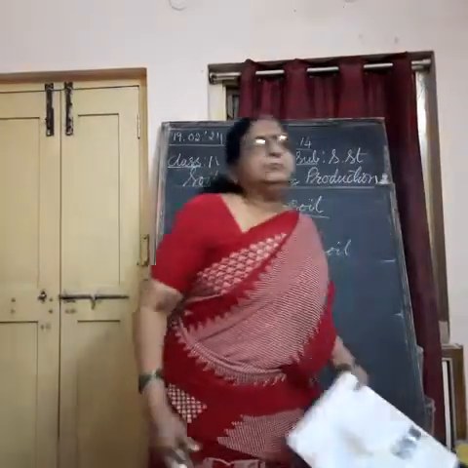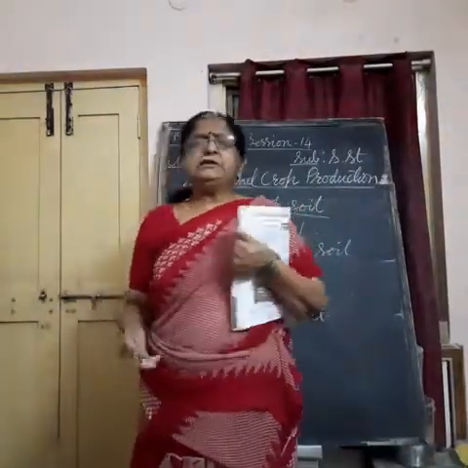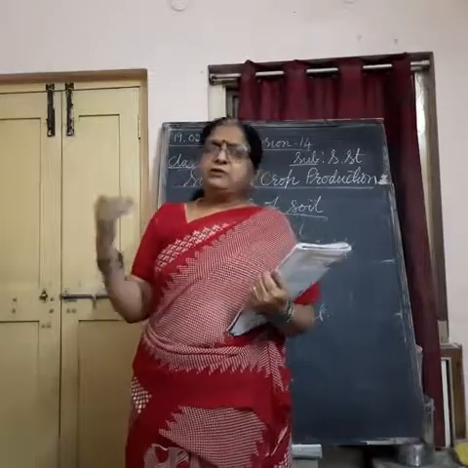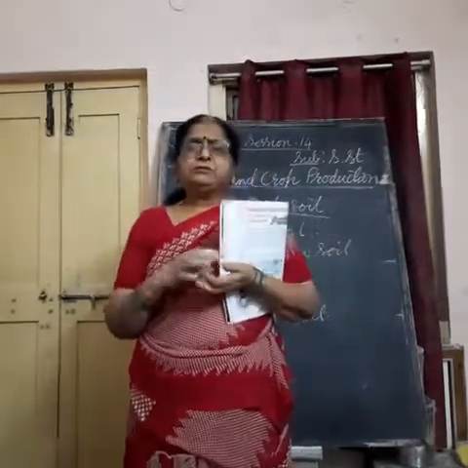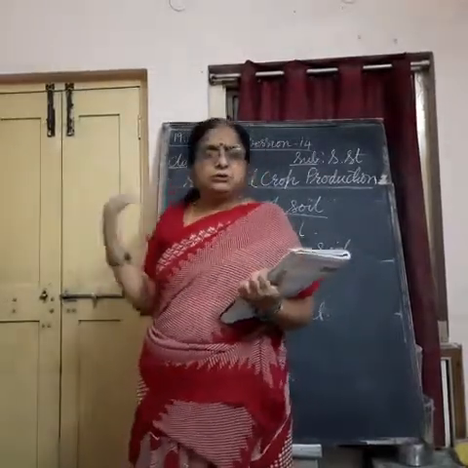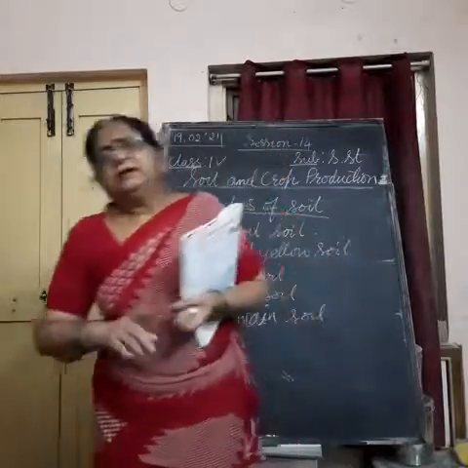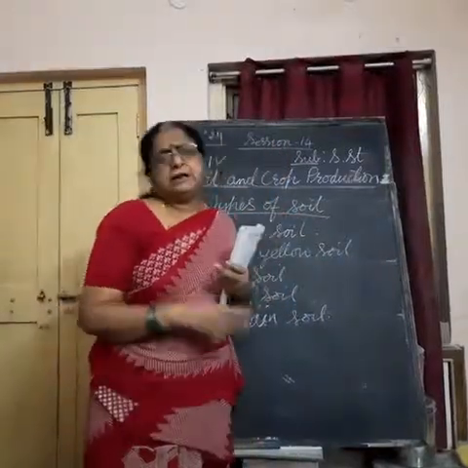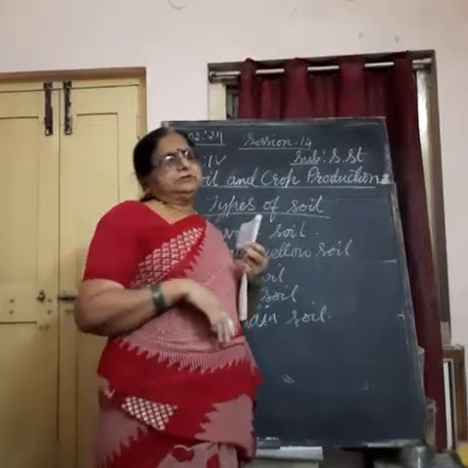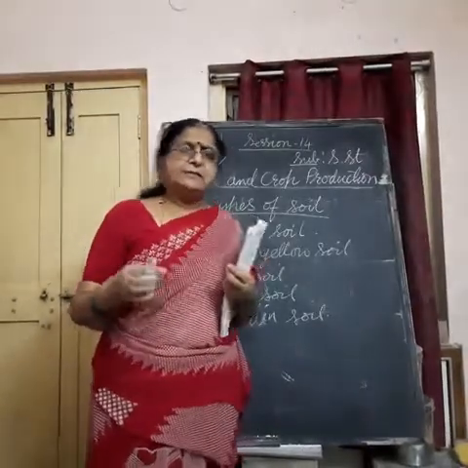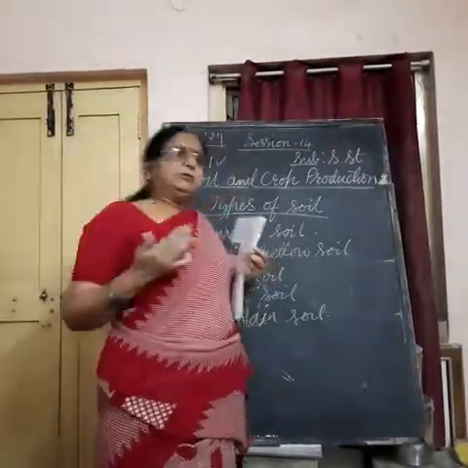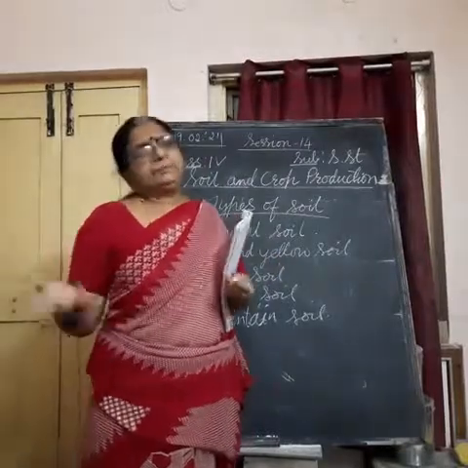How is it formed? Alluvial soil is found mostly in the northern plains because many important rivers flow in this area, like Ganga, Yamuna, Brahmaputra and many other small rivers. First they start from the mountains slowly, their speed is less.